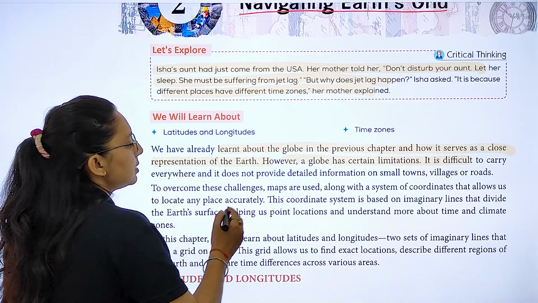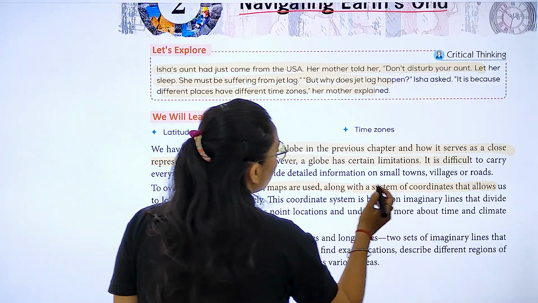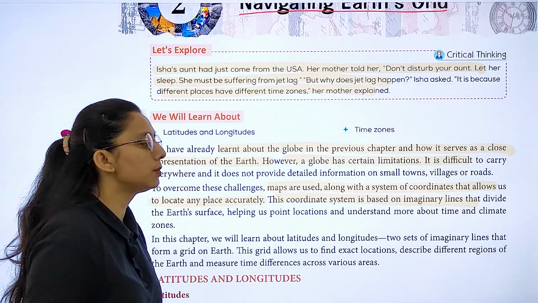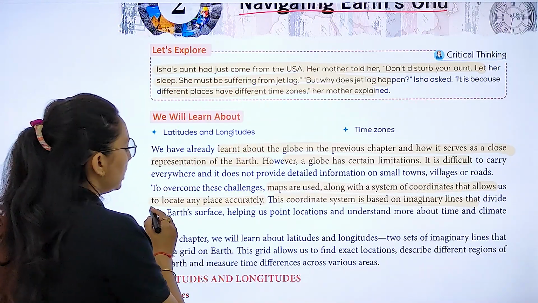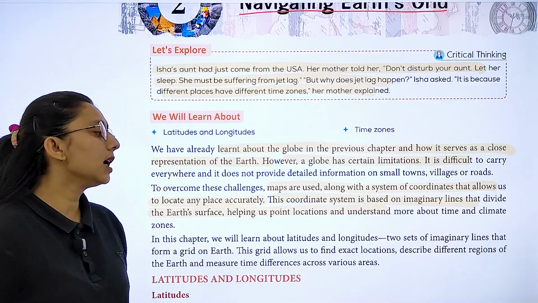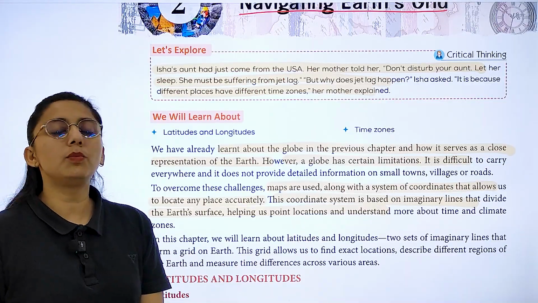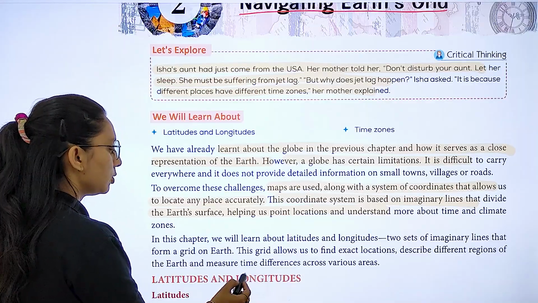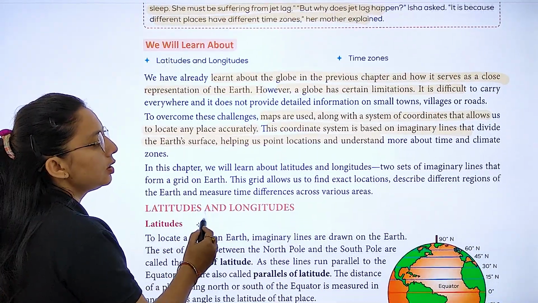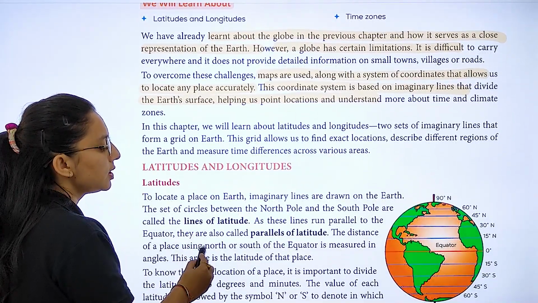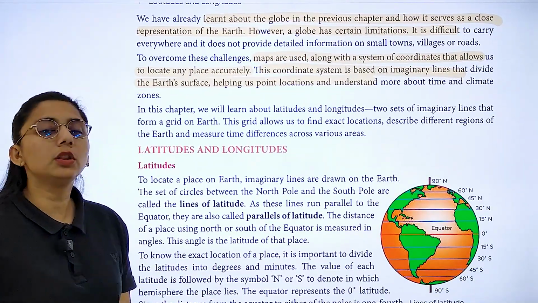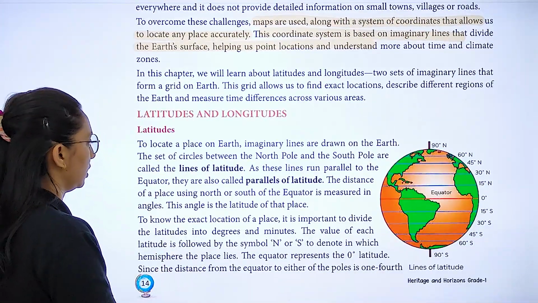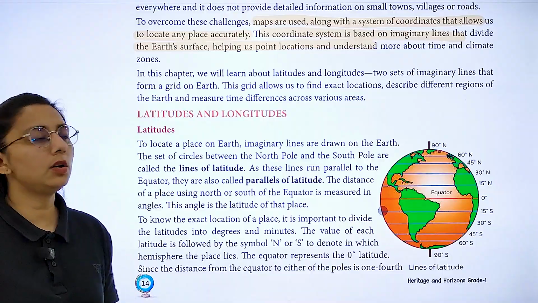To overcome these challenges, maps are used along with a system of coordinates that allows us to locate any place accurately. This coordinate system is based on what? Imaginary lines that divide the Earth's surface, helping us point out location and understand more about time and climate. So in this chapter, we will learn about latitudes and longitudes, two sets of imaginary lines that form a grid on the earth. What do they form? A grid on the earth. The grid allows us to find the exact location.